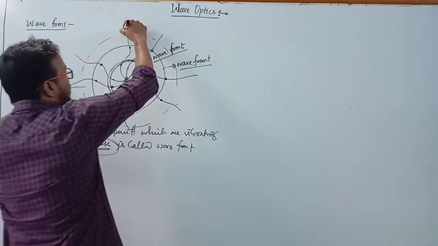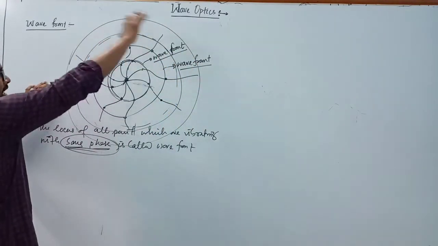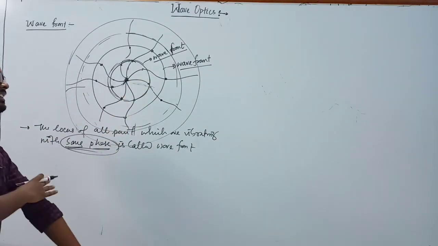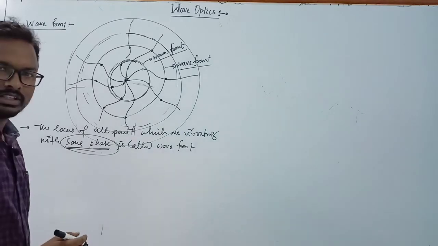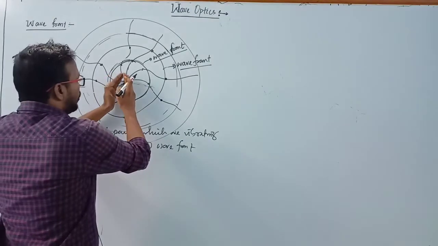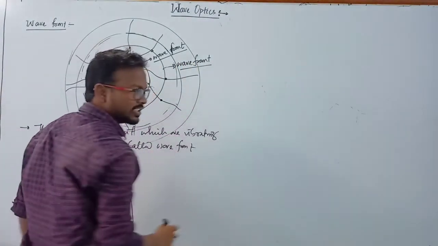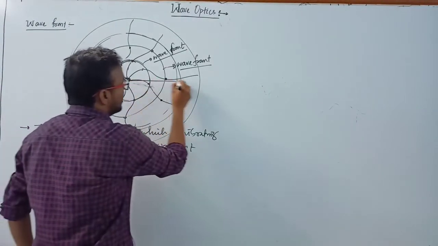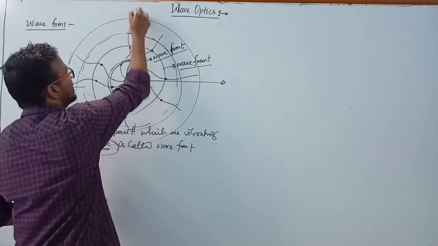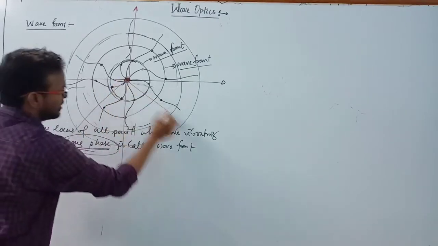Clear? So you can take another wave front here, another wave front here. These are the general diagrams of a wave front. Clear? And now if we disturb here, then the ripples of the water wave travel in all directions. So this is the direction of propagation of the wave, in this direction, in all directions.